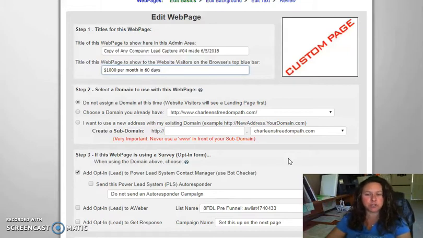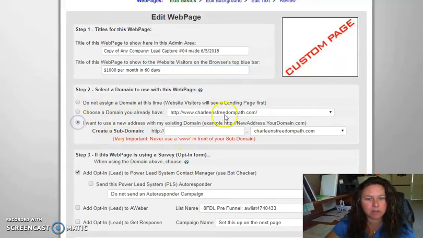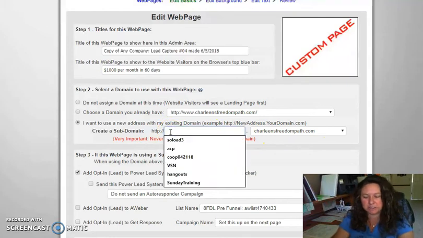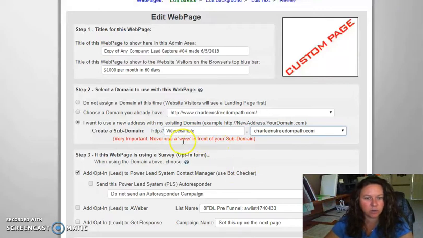Okay, so I'm going to assume that you did one or two of those two things, and I'm going to create a new subdomain because I don't want to change my main domain. So let's say your domain is already in the system, but you wanted something just a little bit different, and just for example, I'll go video example. And that's how quickly you can create a subdomain.